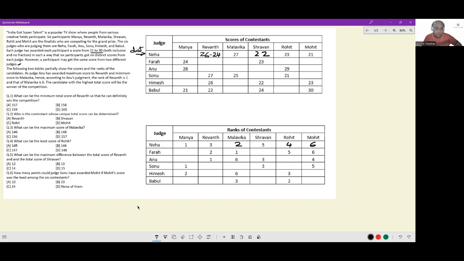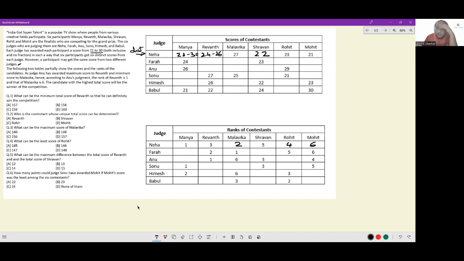For Manya, because she has the highest score available from Neha, it has to be higher than 27. So any score from 28 to 30. Let me also change this to 24 to 26 because I want to write the small number on the left and the large number on the right. And Neha's scoring and all the working that she could potentially do is already identified.